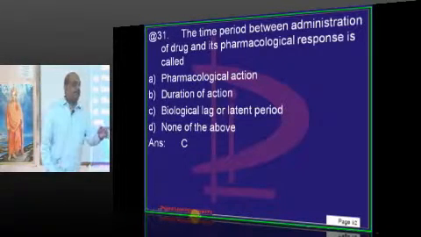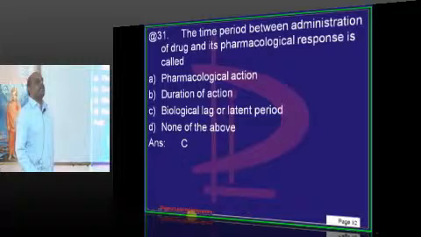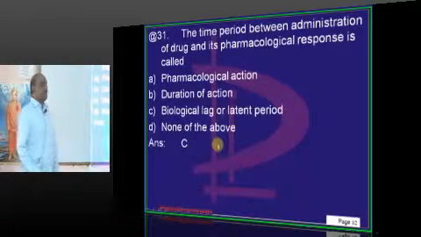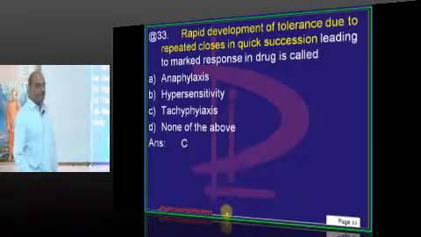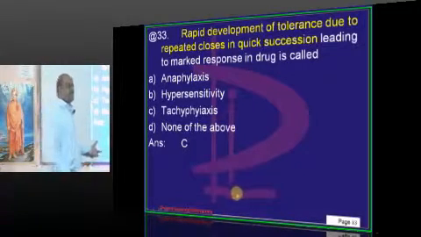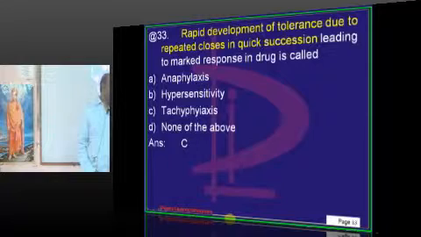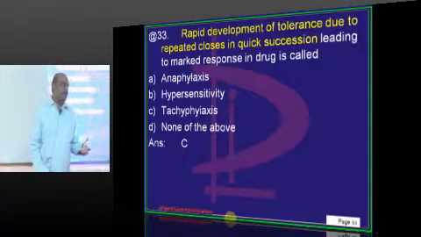What is the time taken from the drug administered to the pharmacological response it has shown called? It is called the latent period. Some drugs will have a longer latent period. What is the classical example of a drug that shows a long latent period? Classical drug.